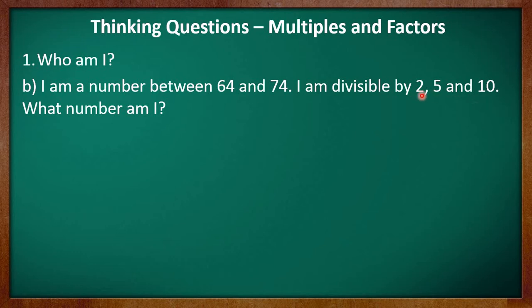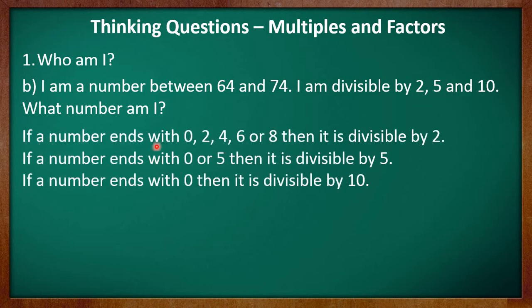Now let's first observe what are the divisibility rules for 2, 5 and 10. We know that if a number ends with 0, 2, 4, 6 or 8, or you may say if a number is even, then it is divisible by 2. If a number ends with 0 or 5, that means if a number has 0 or 5 at its ones place, then the number is divisible by 5.